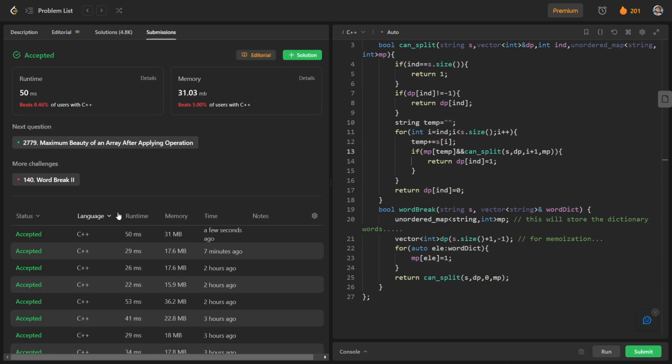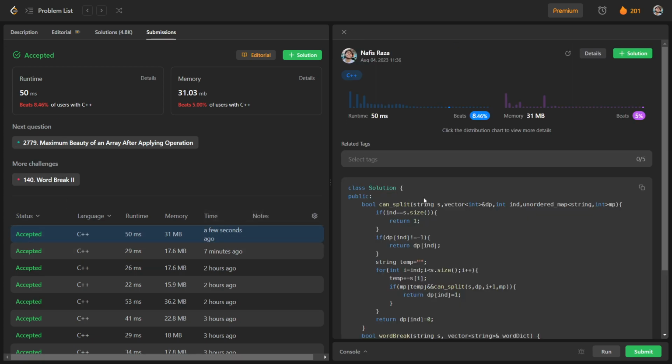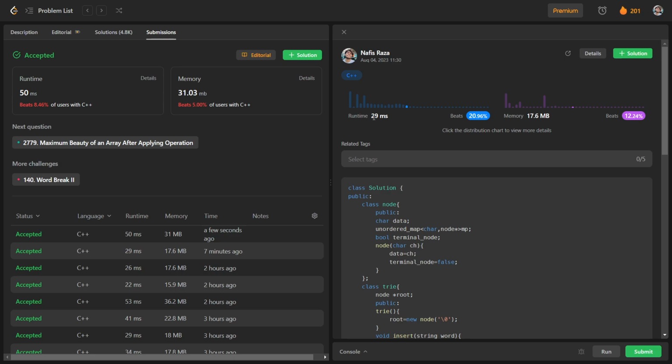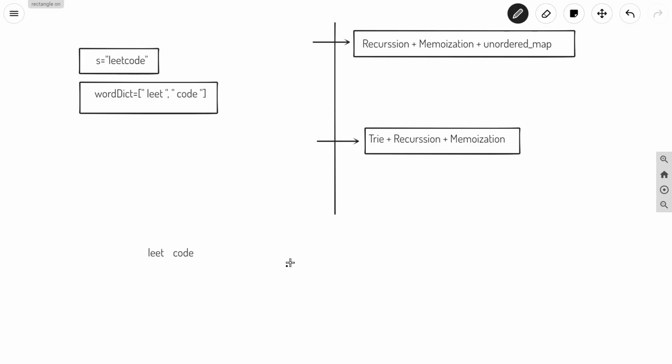And talking about the time complexities or runtime, you can see that for this method our runtime is 50 milliseconds, and for the trie method you can see that the runtime is 29 milliseconds. This is because the trie method is a little bit faster than the unordered map method.